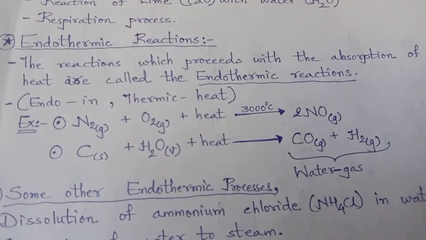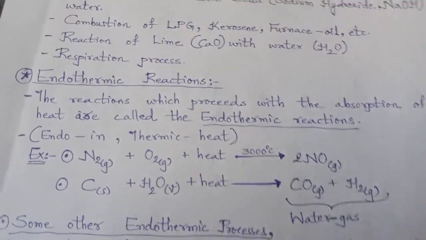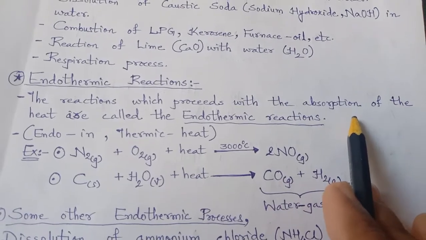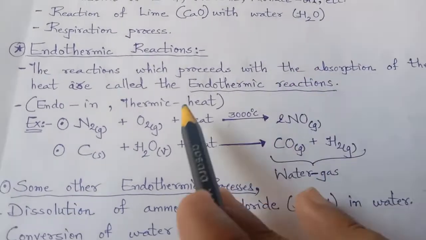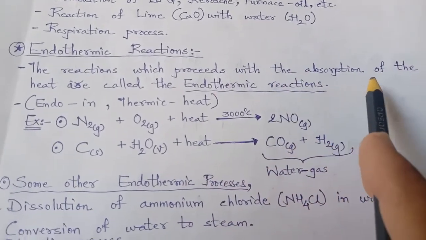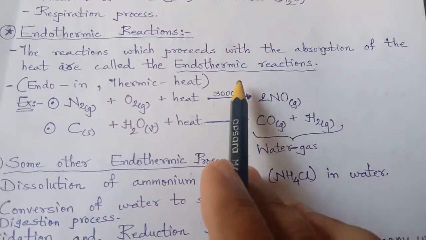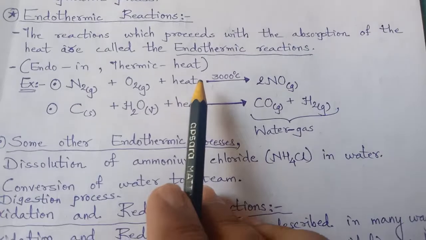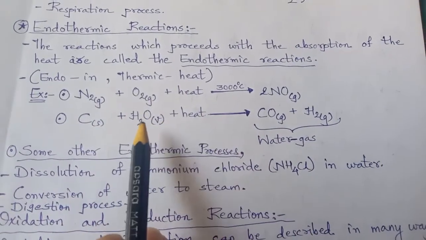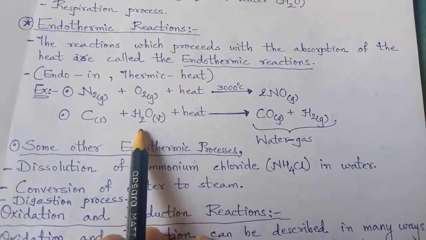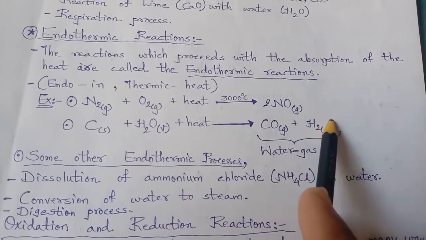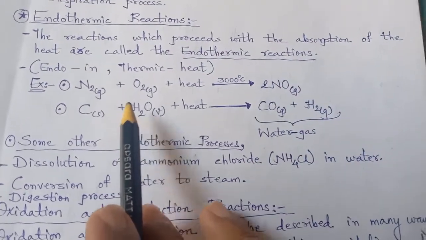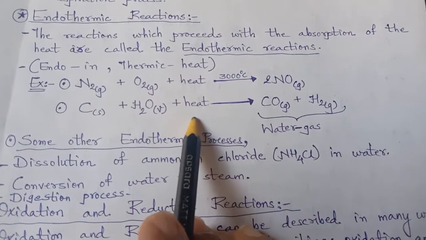The reaction which proceeds with the absorption of heat is called an endothermic reaction. Exothermic was liberation, here it is absorption, that means using. Endo in thermic heat. When we write the equation, the heat here is not written on the product side because it is not liberated. It is used up, it is absorbed. So it is on the reactant side.